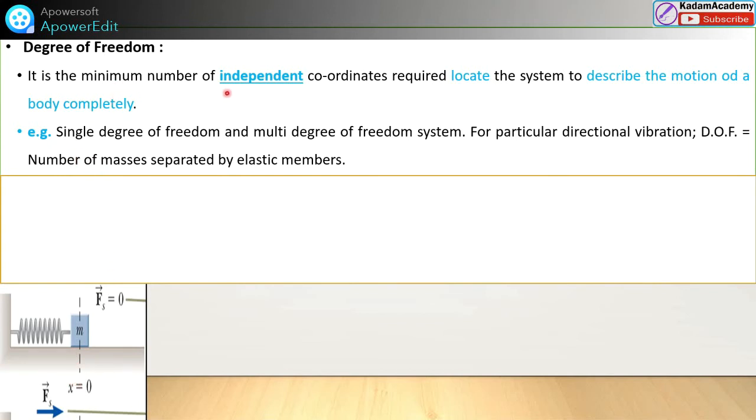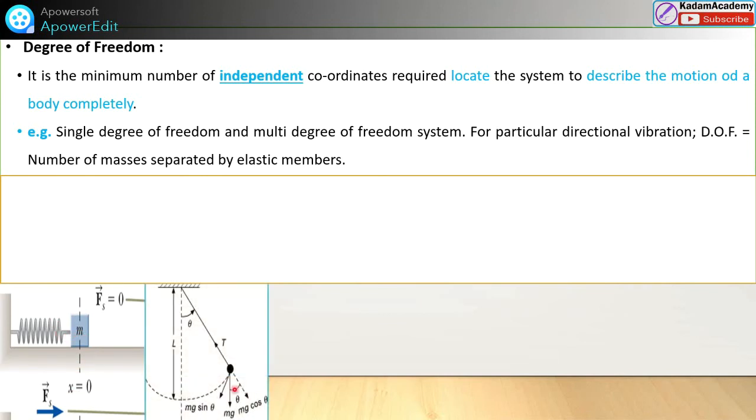What is the definition? The minimum number of independent coordinates to define the location of this body. So what is the coordinate required? This displacement x. To define the position of this system, x is required. This is a single degree of freedom.